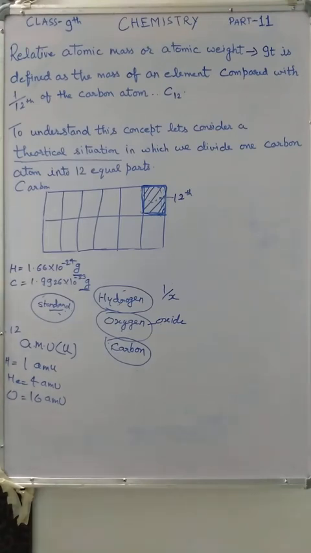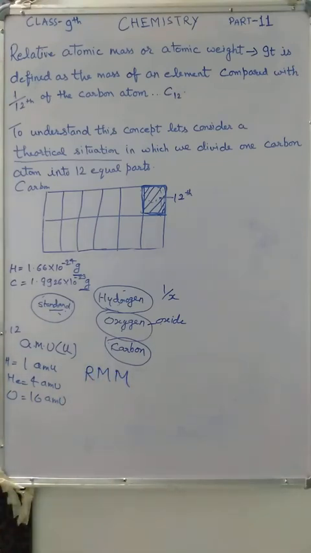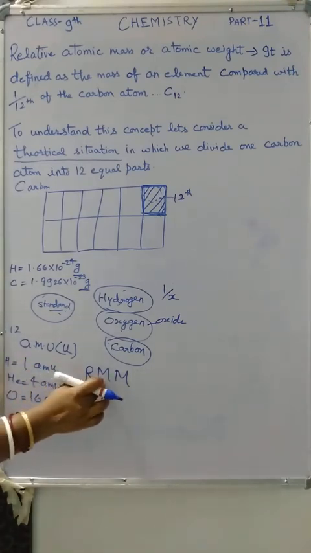Now my next topic is relative molecular mass or molecular weight. The relative molecular mass of an element or a compound is the number that represents how many times one molecule of the substance is heavier than 1/12 of the mass of an atom of carbon 12. Relative molecular mass, or RMM, is obtained by adding together the relative atomic mass of all the various atoms present in a molecule. With the help of this example, you can understand the meaning of relative molecular mass.